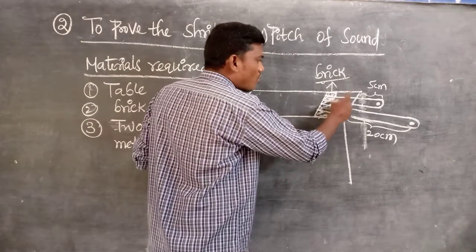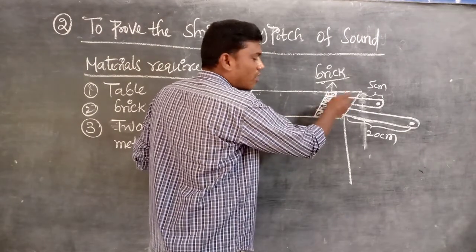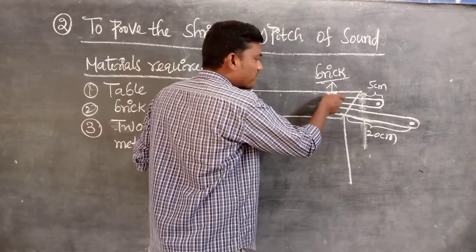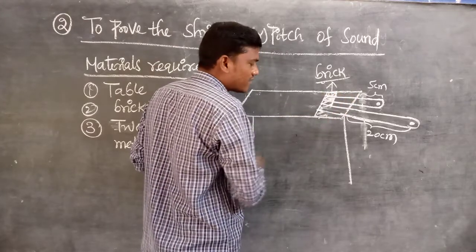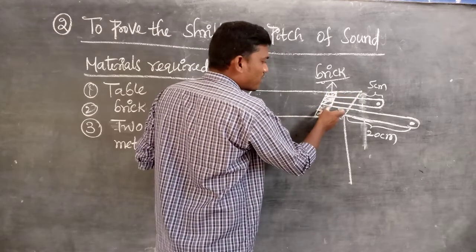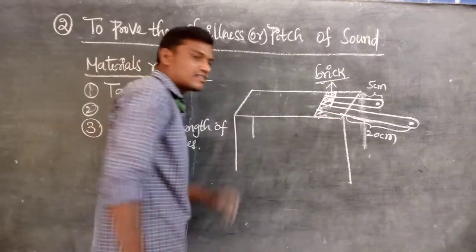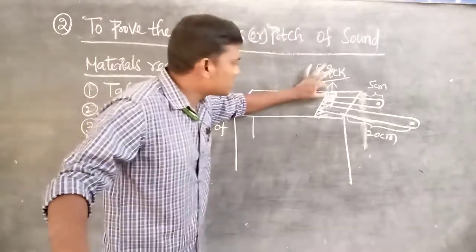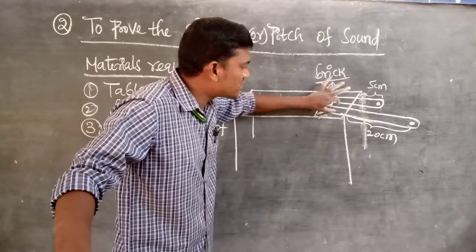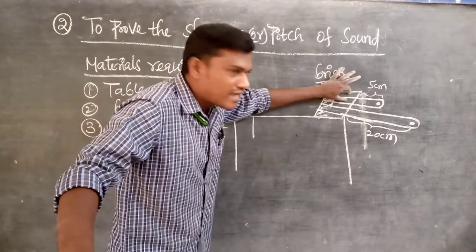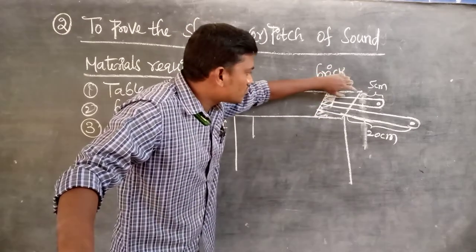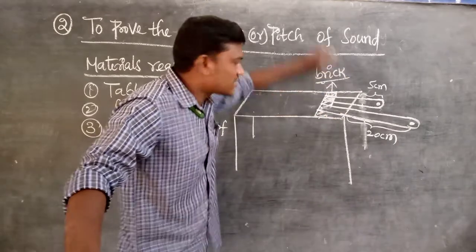A 20 centimeter portion of one scale is placed on the table, and a 10 centimeter portion of the other scale is also placed on the table. Totally how many scales are taken? Two scales.